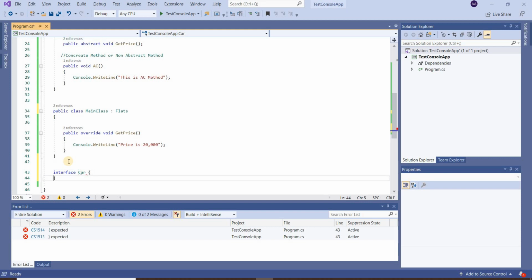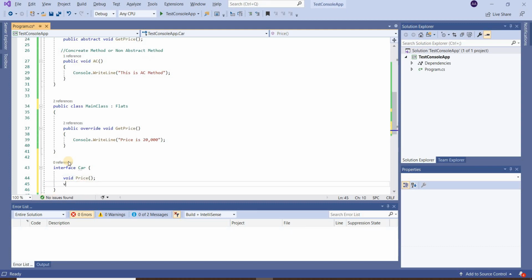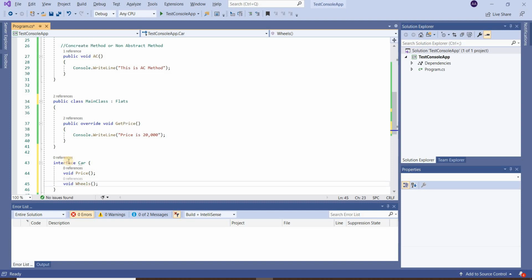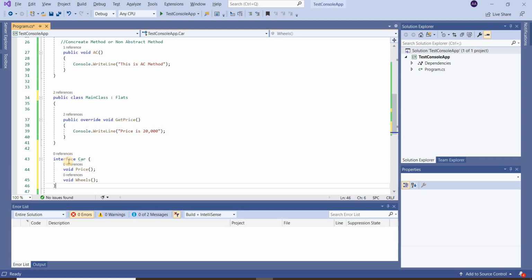Car, void price, void wheels. Friends, in an interface all the methods are abstract. So this is the interface and we have defined 2 abstract methods here.